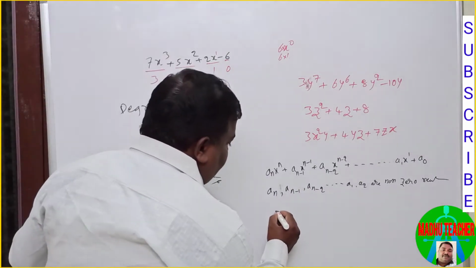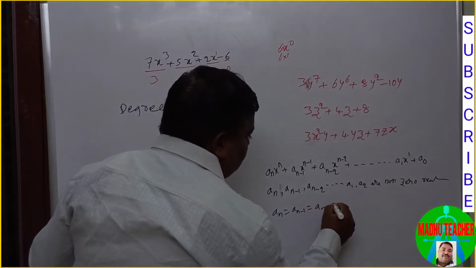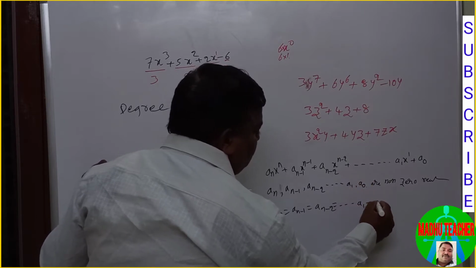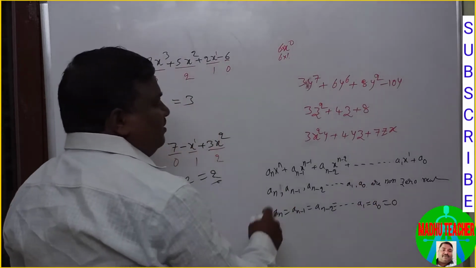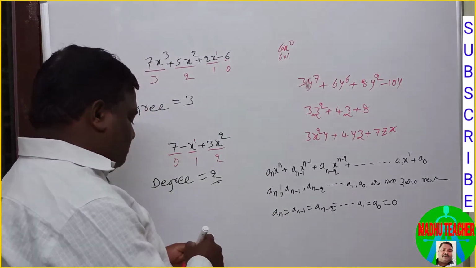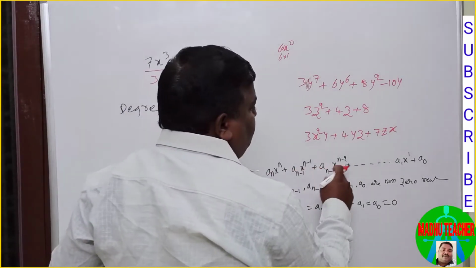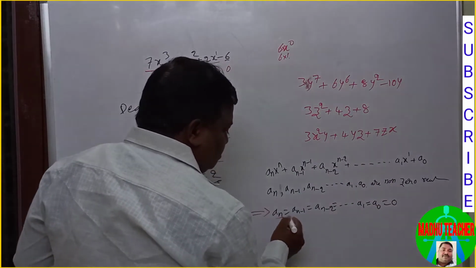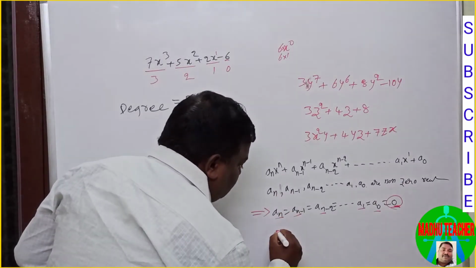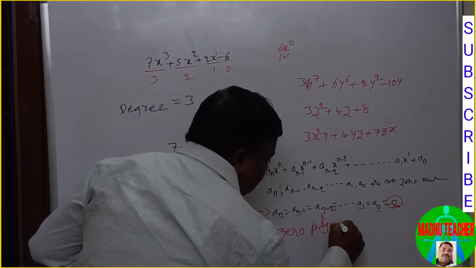If an equal to an minus 1 equal to an minus 2 equal to dash a1 equal to a0 equal to 0, then this polynomial will become a zero polynomial. What is the polynomial? Zero polynomial. If these all constants equal to 0, then the polynomial is called zero polynomial.